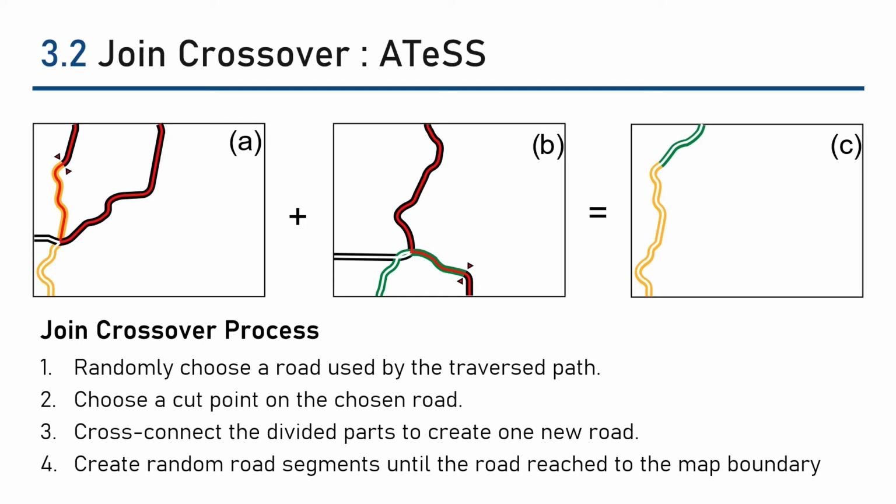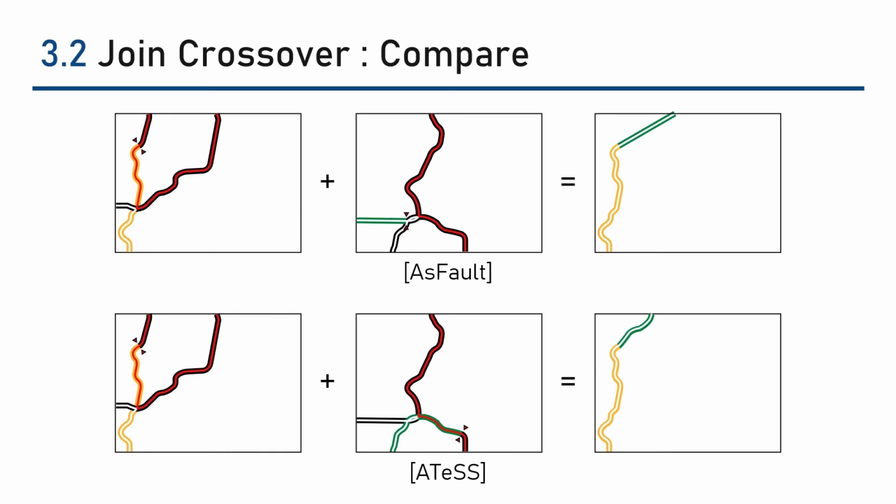The join crossover process will repeat until the number of rows in the child map tile is equal to that of the parent map tile with fewer rows. This example clearly shows how our ATS join crossover operator logically improved from AsFault. Each red lane in the figure shows the path of the ego vehicle.